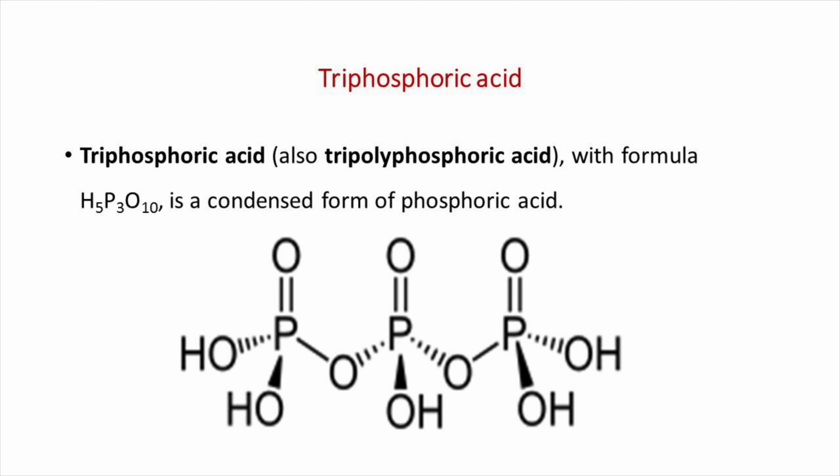It has pKa1 value less than 0, pKa2 value of 0.89, pKa3 value of 4.09, pKa4 value of 6.98, and pKa5 value of 9.93. The pKa values indicate that it is a strong acid.